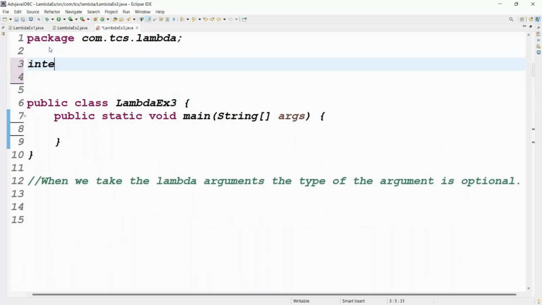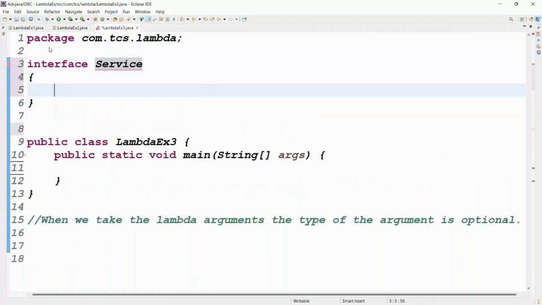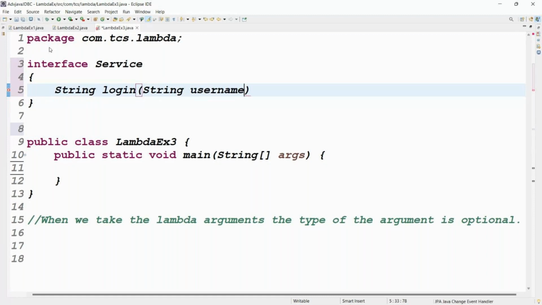Let me take the interface, service interface. The interface name is Service. Let me take the login method. Let's take the String return type. The method name is login. Arguments: String username and String password.